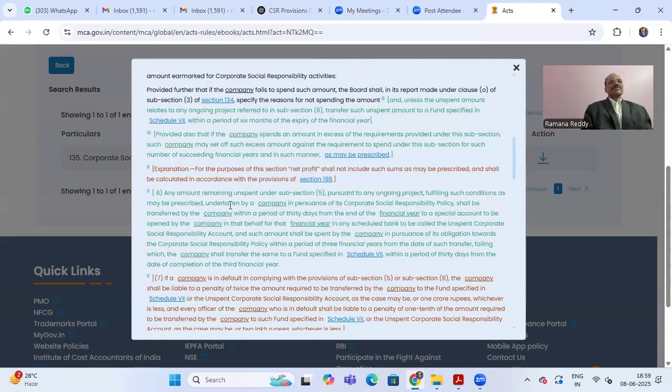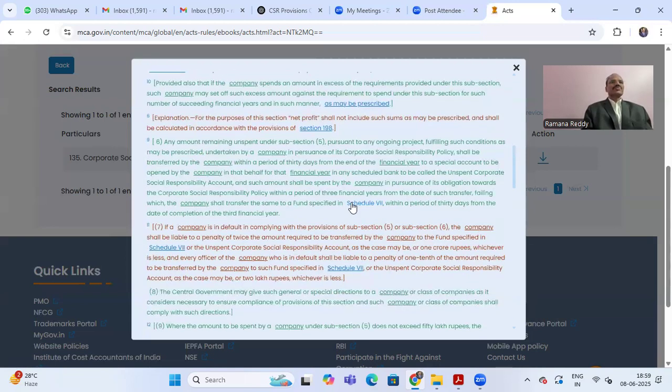For net profit, the calculation has to be as per section 198. It says additions, deletions. So the net profit has to be calculated as per section 198 of the Companies Act 2013.